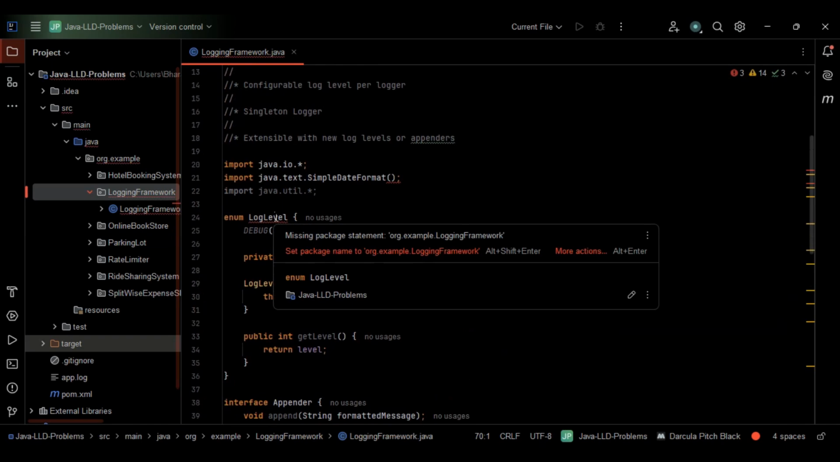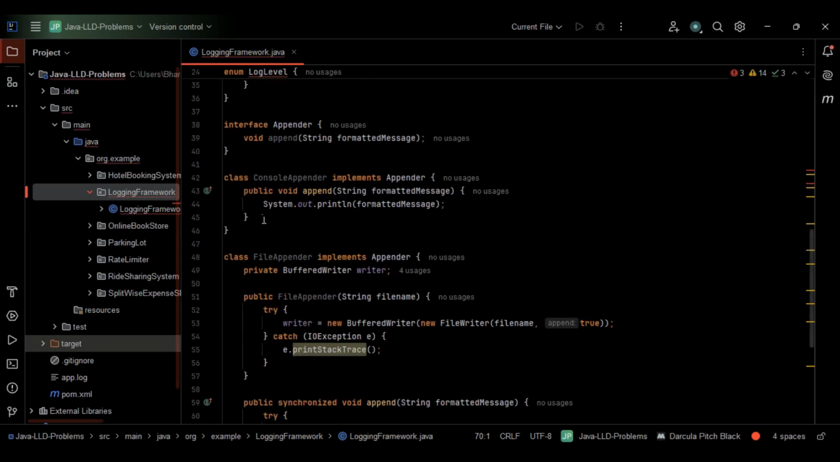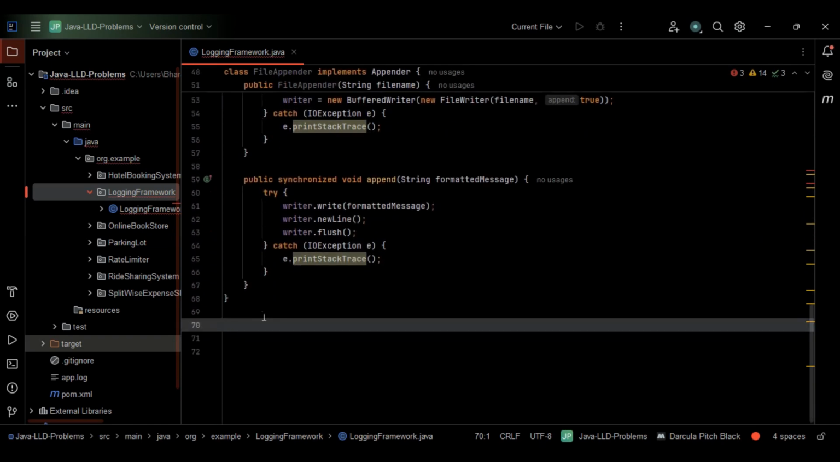Any error here? What error do we have here? Missing package. This is fine. This works. So everything is fine, right? Apart from that, yeah, this is fine. Now let's start writing the logging framework class, right?